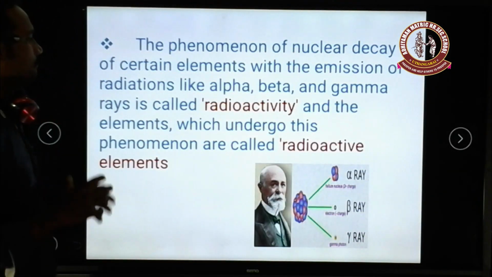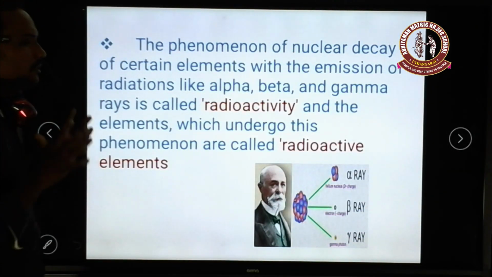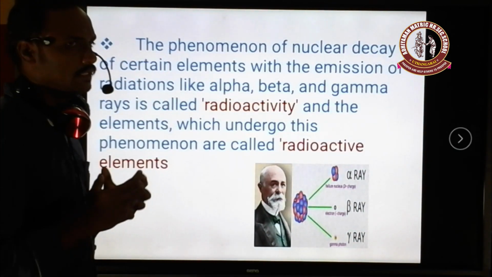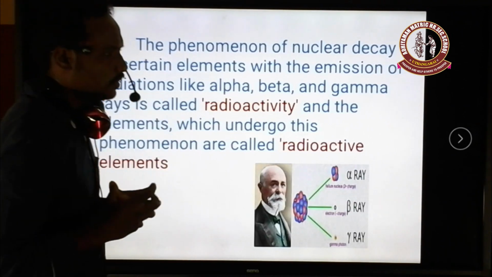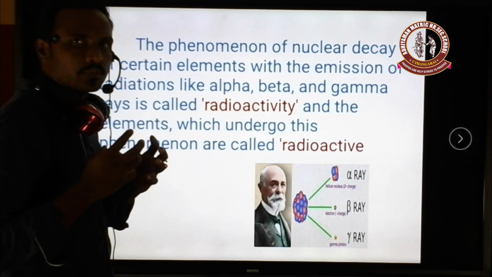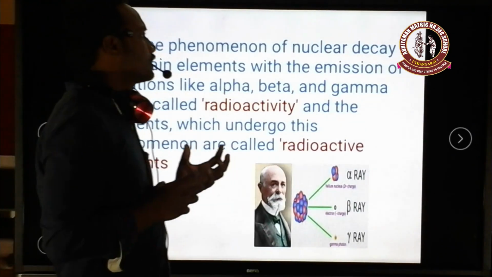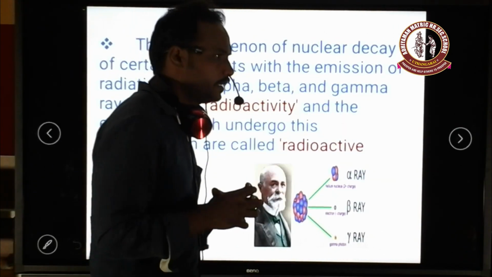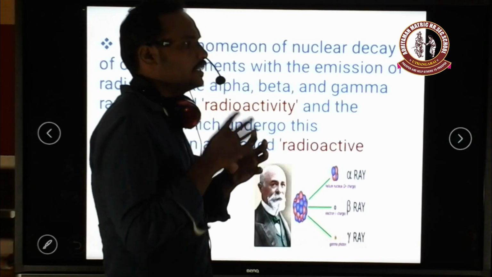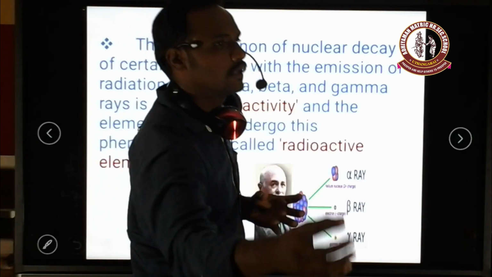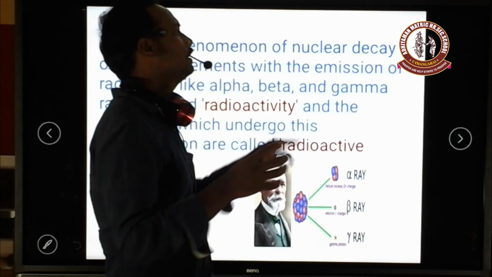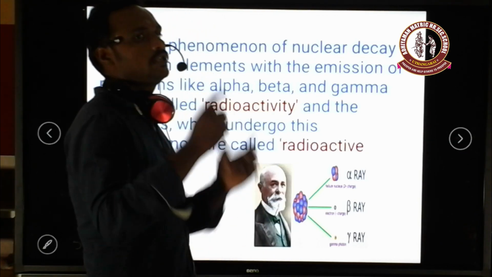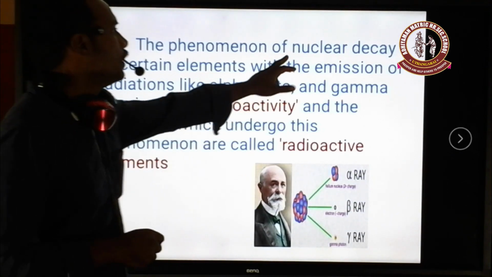Okay, and next, what does radioactivity mean? Well, as I already said, it is the phenomenon of nuclear decay. Nuclear decay is nothing but a certain amount of substance that can emit radiation by itself. During the emission of radiation, atoms can change from one element to another element. So this is called nuclear decay. By emission of radiation, one element is changed into another element, which is called nuclear decay.